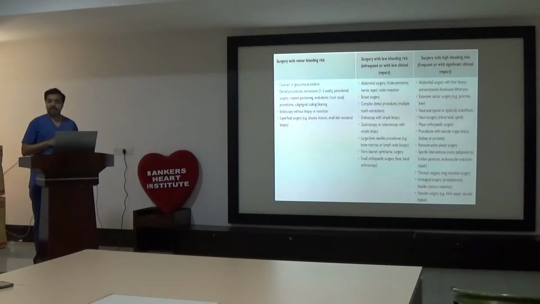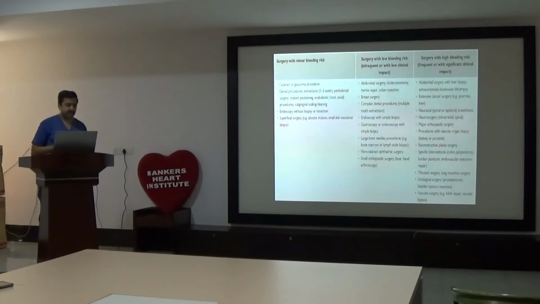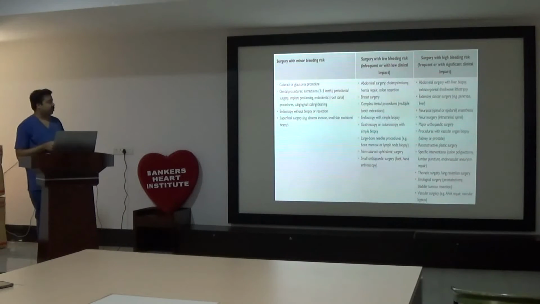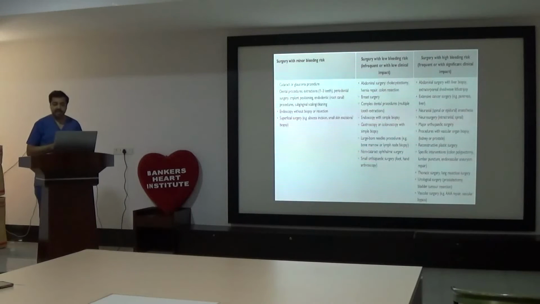So surgeries with minor bleeding risk are cataract and glaucoma. Many times patients come to us for cataract surgery on preoperative antiplatelets. We don't need to stop anything. Cataract is again a minor bleeding risk. Even warfarin does not need to be stopped. Still, many ophthalmologists suggest that we should stop it. So at least stop the P2Y12 inhibitor, go ahead with aspirin. So cataract and glaucoma are minor bleeding risk surgeries.